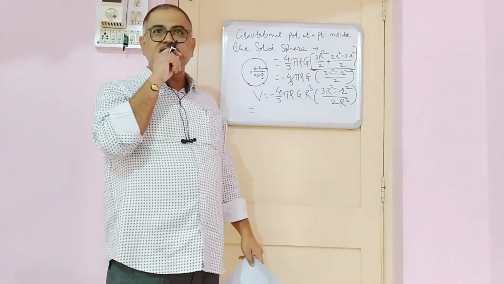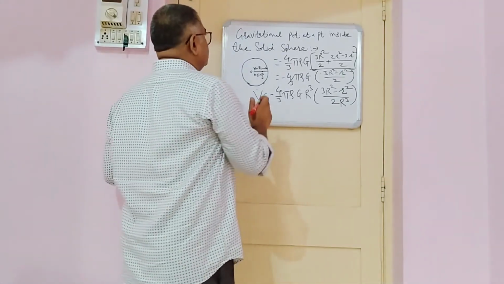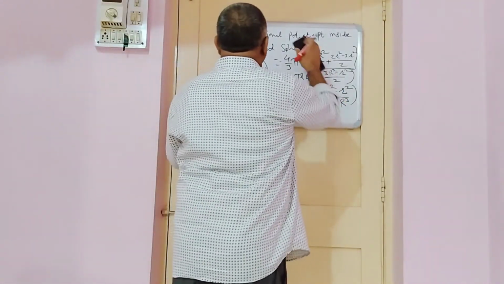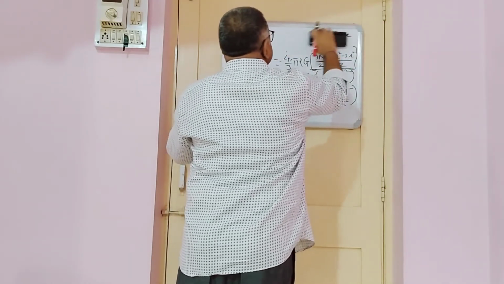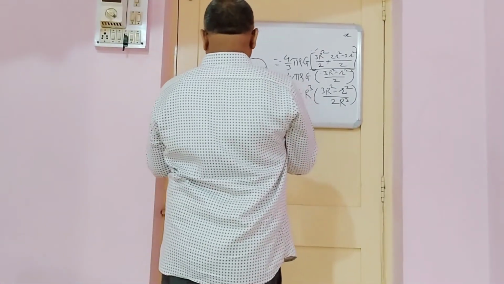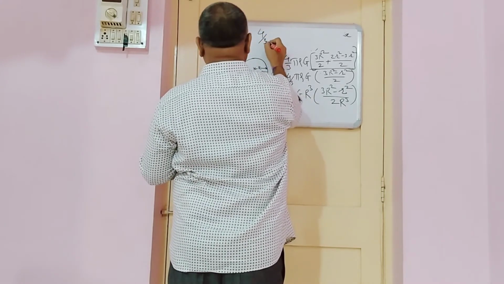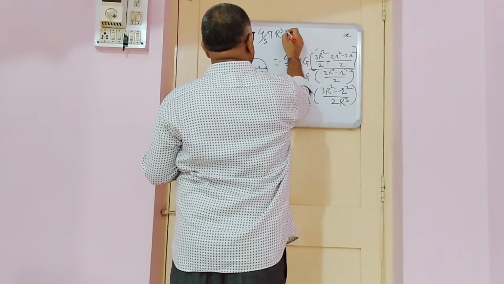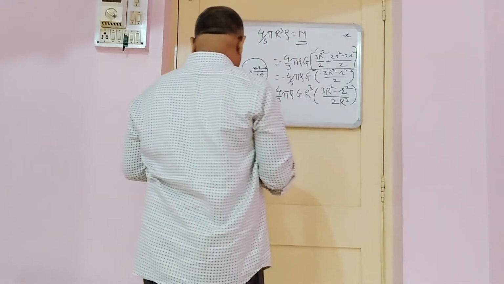The mass of the solid sphere is given by the standard formula, by which we get a simplified form: mass of the solid sphere is 4 by 3 pi R cube into rho, equal to capital M, the mass of the whole solid sphere.